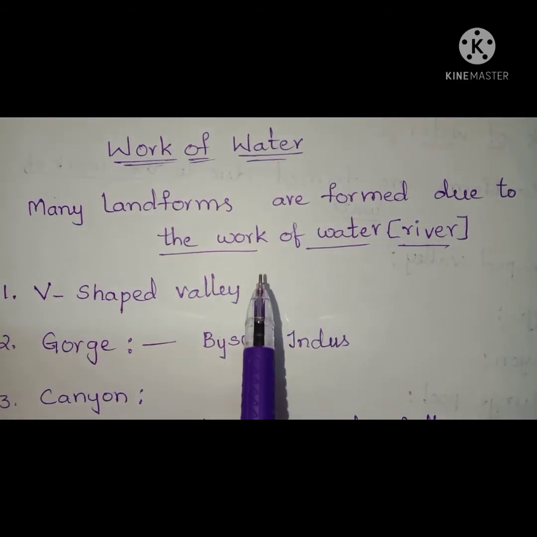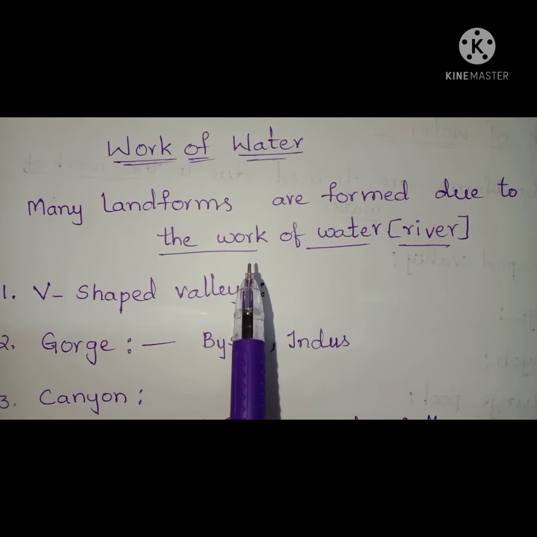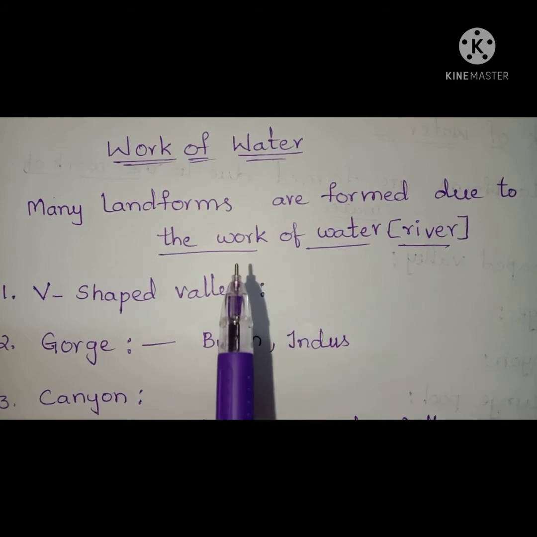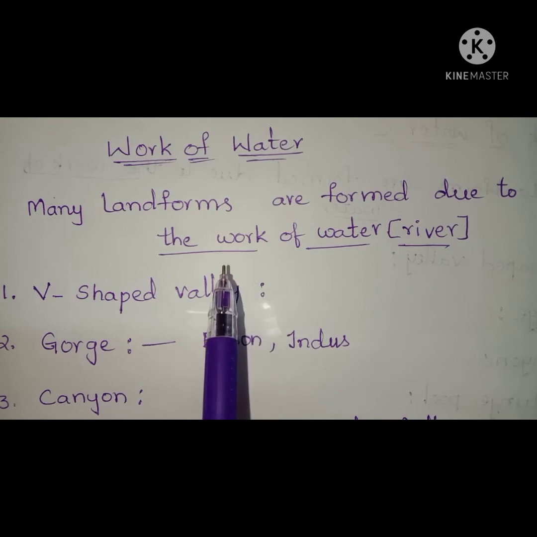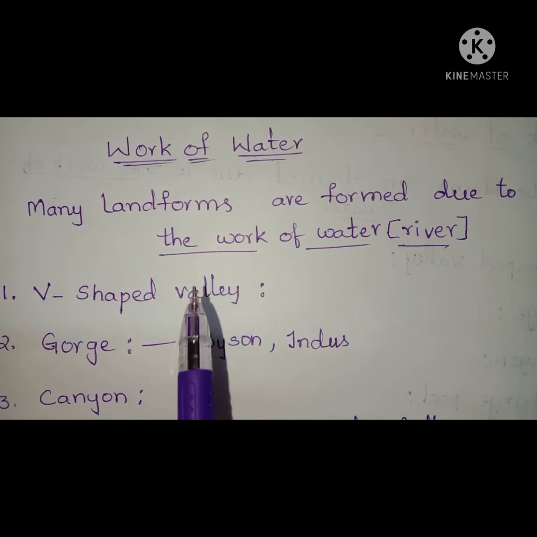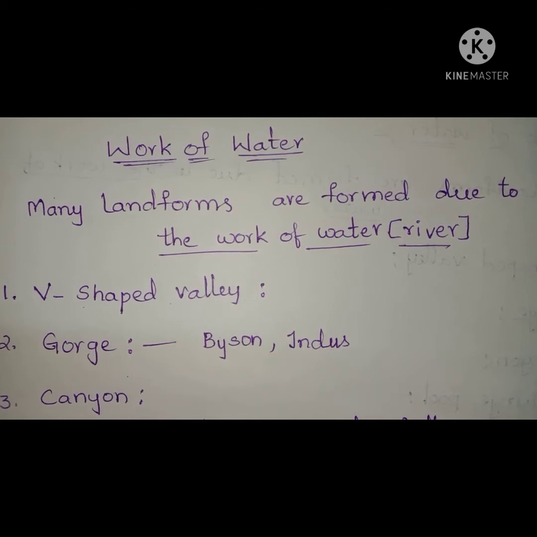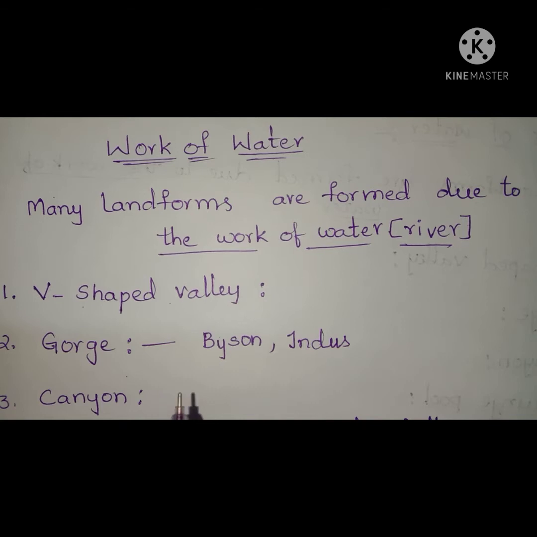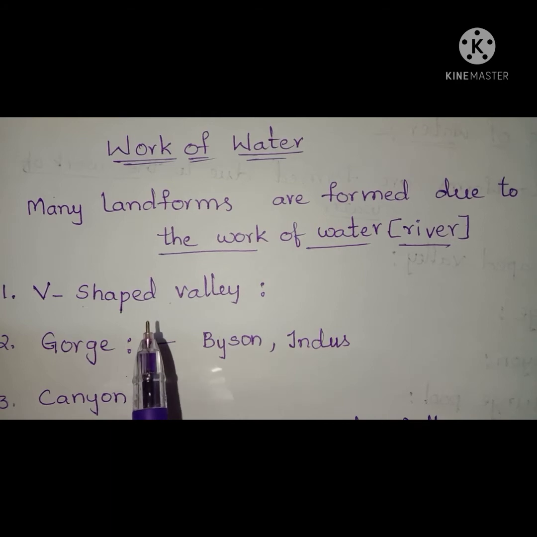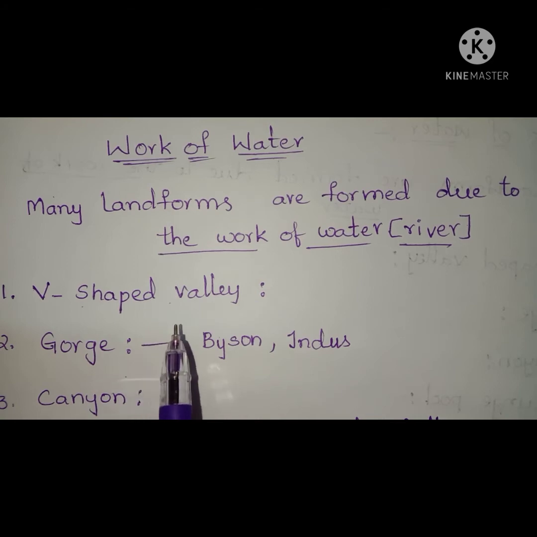Now, in the previous classes, you have observed how rivers erode, transport and deposit rocks and materials. So, due to the work of rivers, many landforms like valleys, canyons, plunge pools, plains, meanders, oxbow lakes and deltas are formed. This work of rivers primarily starts at the high mountains. They flow from the high mountains so quickly and with great force, resulting in cutting the mountains vertically.